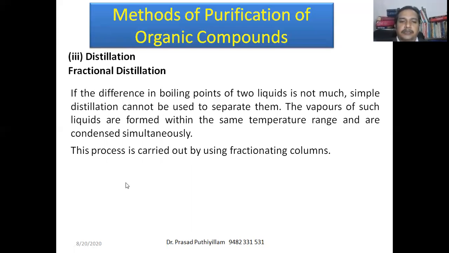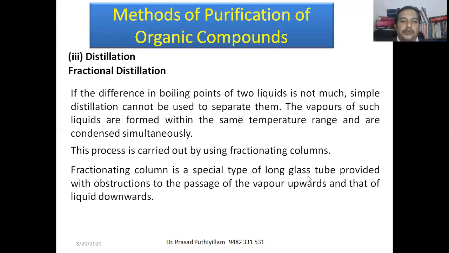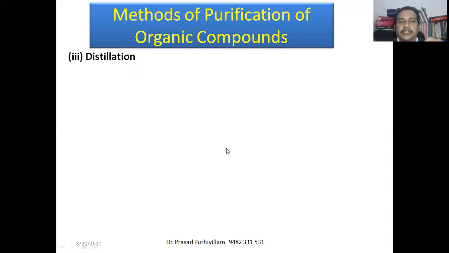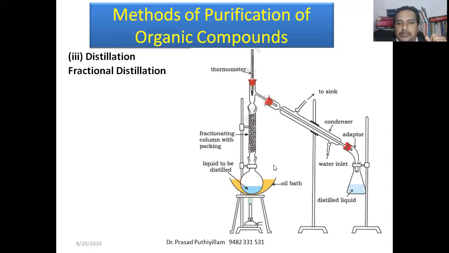We'll explain what it is. It's a long glass tube with some obstructions for the passage of the vapors, so that those two liquids having almost similar boiling points have to struggle to reach the top of that column. Therefore, some obstructions are kept in which the gases can pass in the upward direction, and there will be a separate structure for collecting the liquid state which condenses.